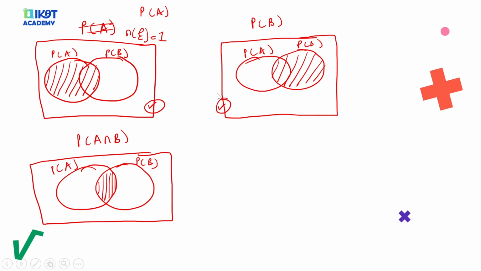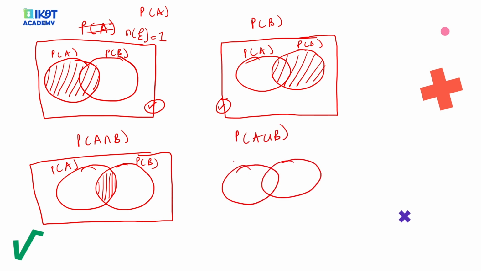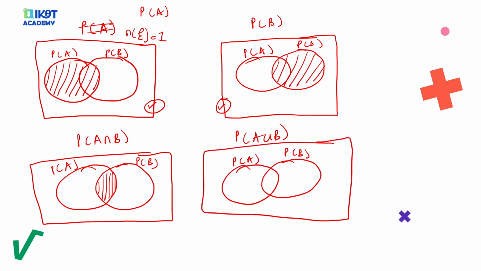How about A union B? Probability of A union B is going to be everything that is shaded here and everything that is shaded here.